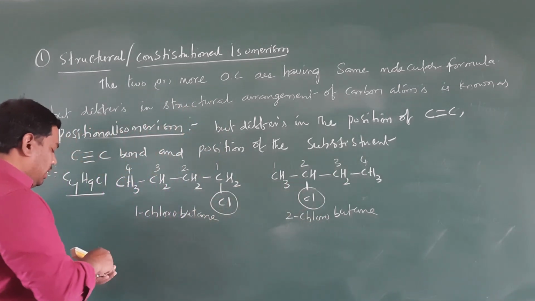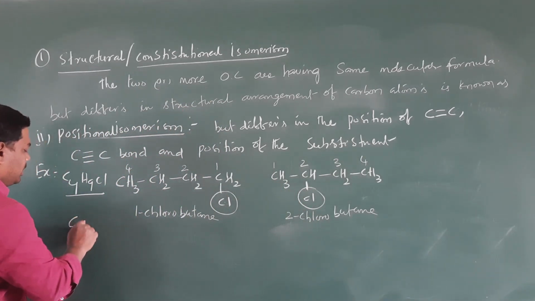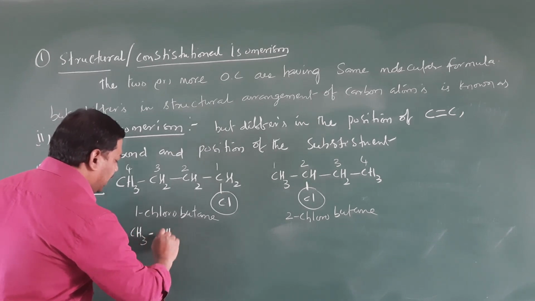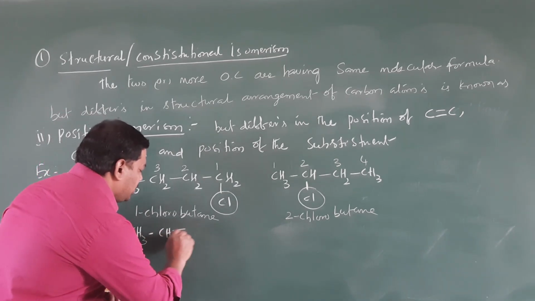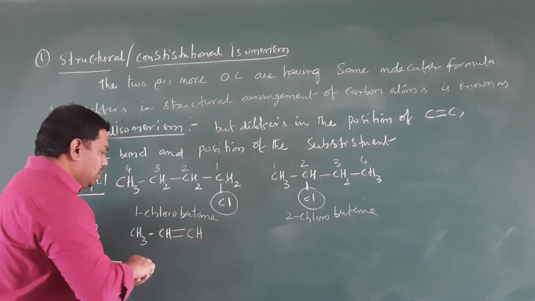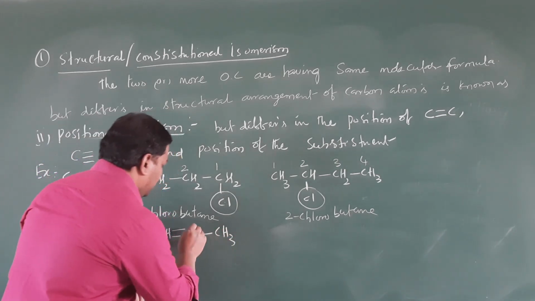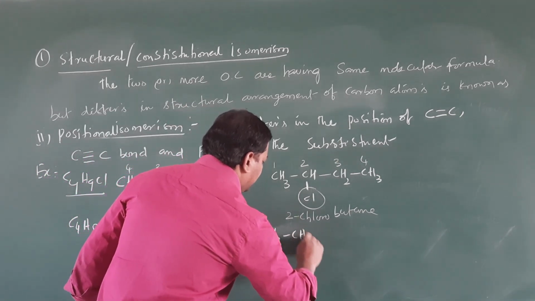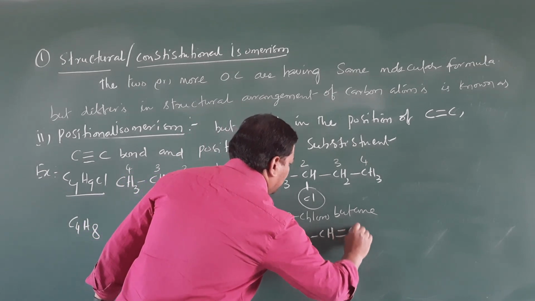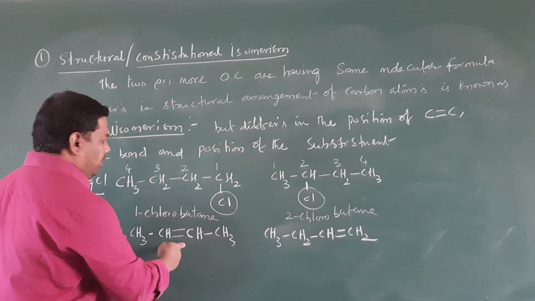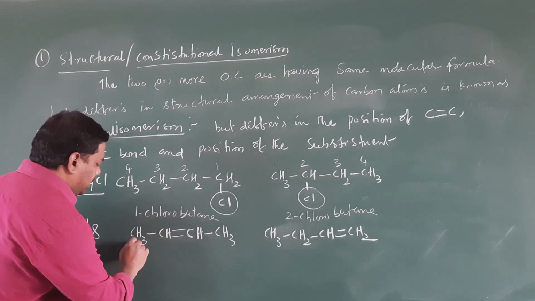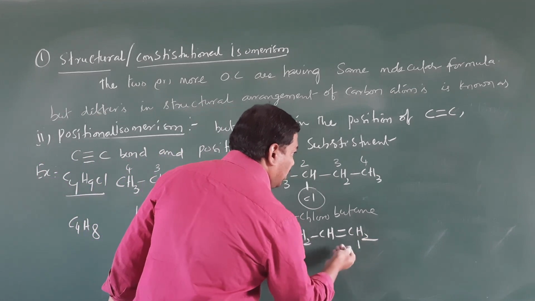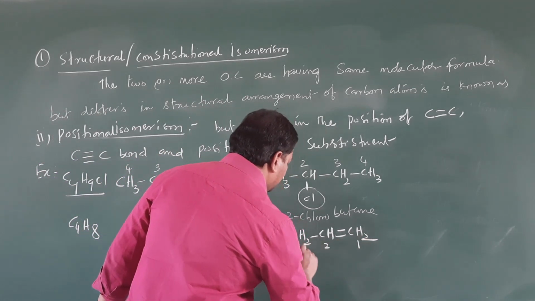Okay, clear, students? Right. So we will take one more example, that is C4H8. So CH3 CH double bond CH CH3, and CH3 CH2 CH double bond CH2. Here I'll give the numbering 1, 2, 3, 4, giving the double bond the least number.